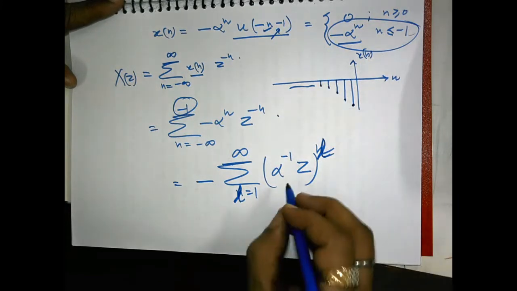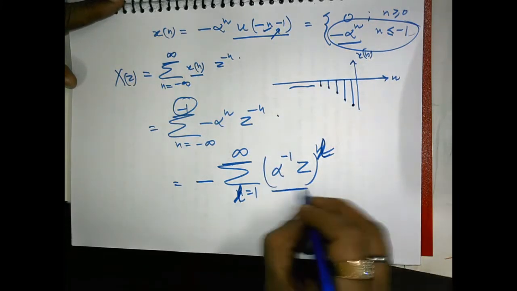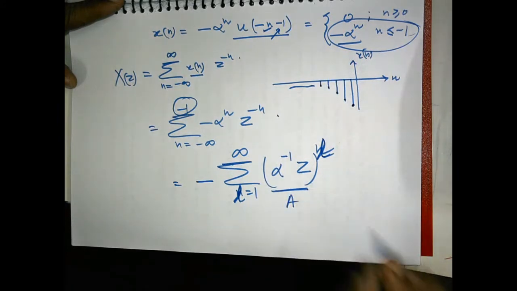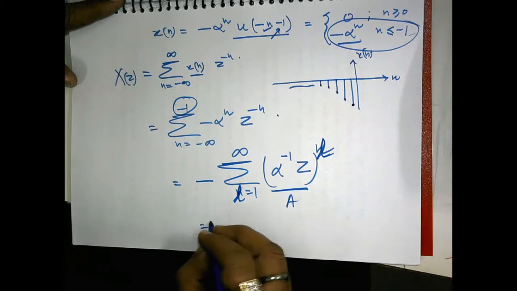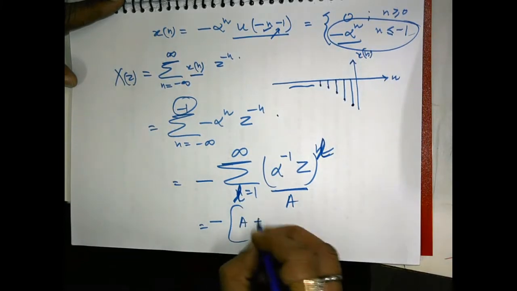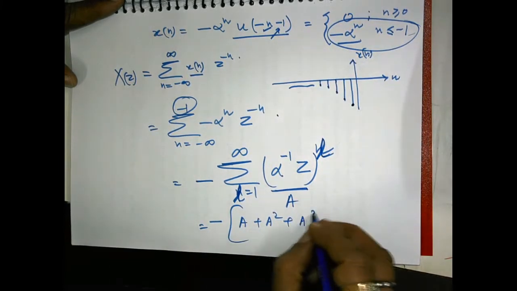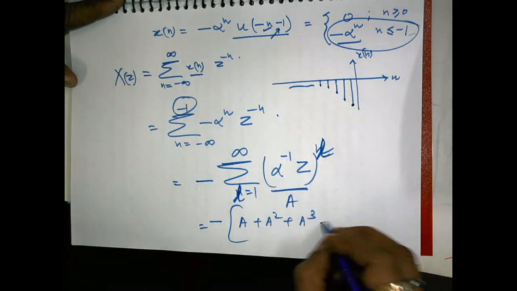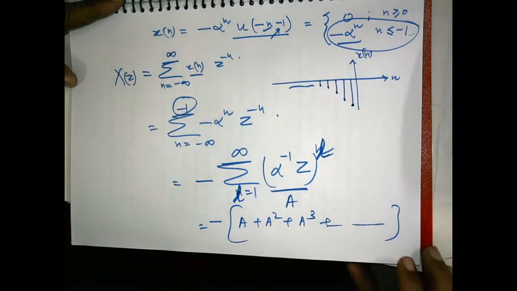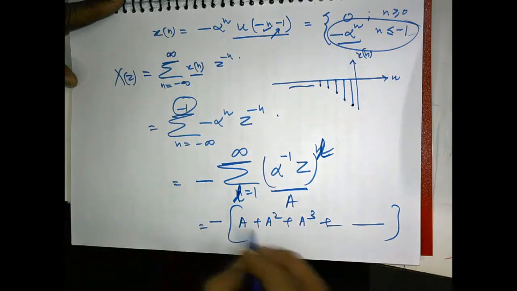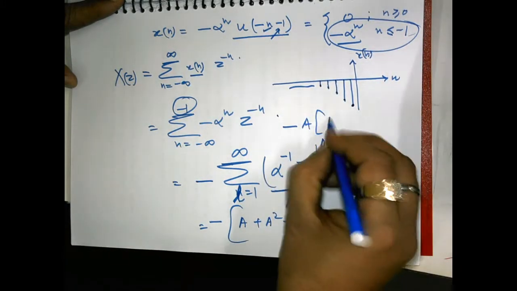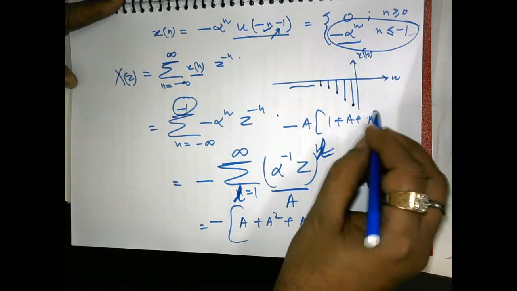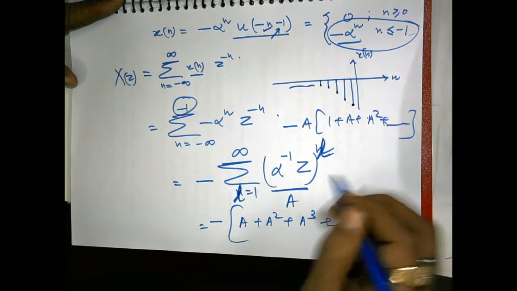Since L is starting from 1, you can equate alpha inverse z to be equal to A. So this will contribute minus sign A plus A square plus A cube like this, and we have an infinite number of terms. So you can take A common, A outside. It will be minus A times 1 plus A plus A square and so on.